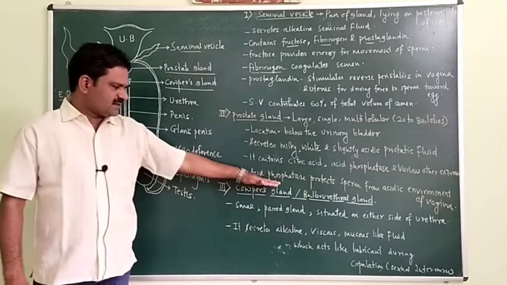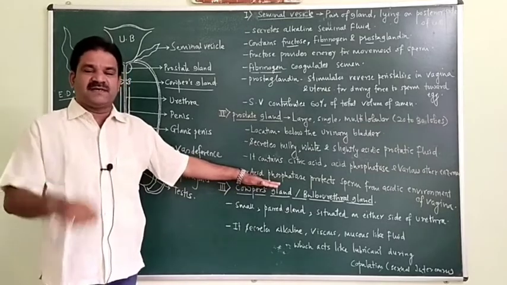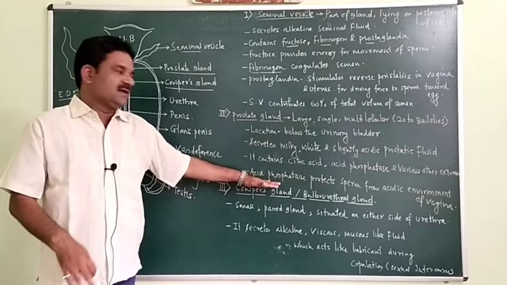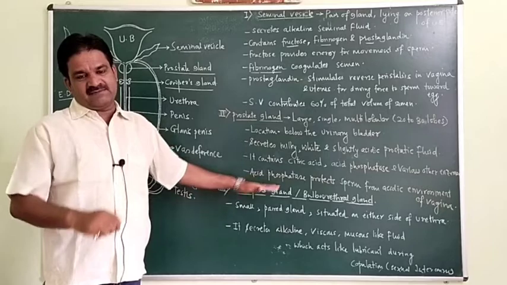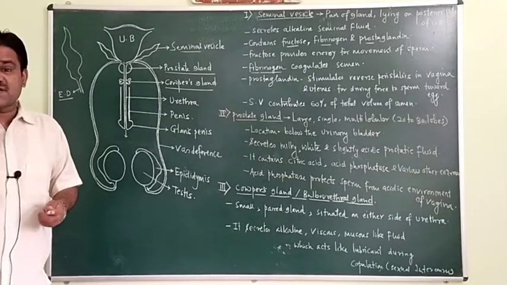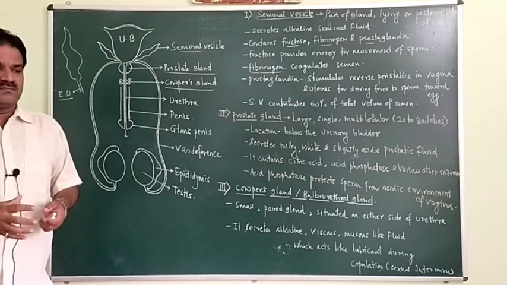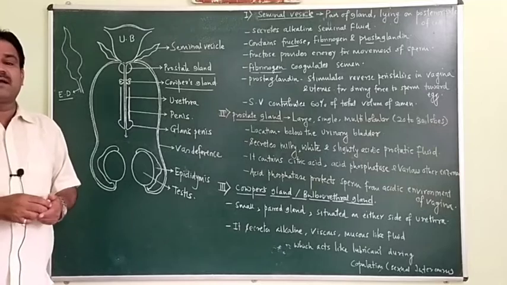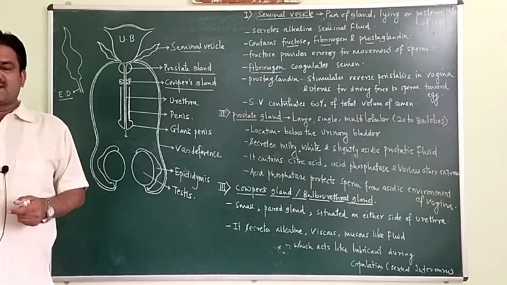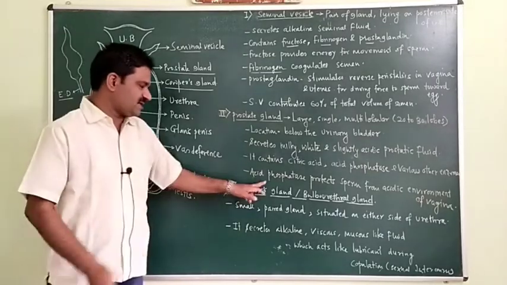Means this acid phosphatase, which is present in the semen or the prostatic fluid, protects the sperm from the acidic environment of the vagina, because the female genital tract, or vagina, remains acidic, means the internal environment of the vagina remains acidic. That's why the acidity of the vagina is neutralized by this acid phosphatase.